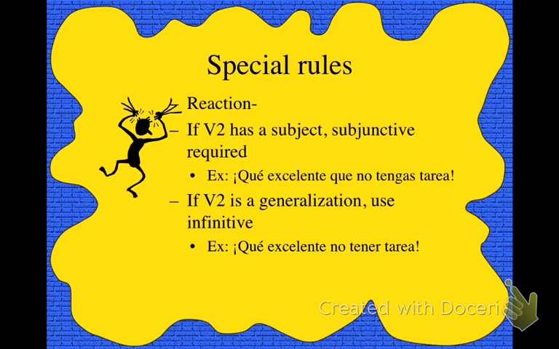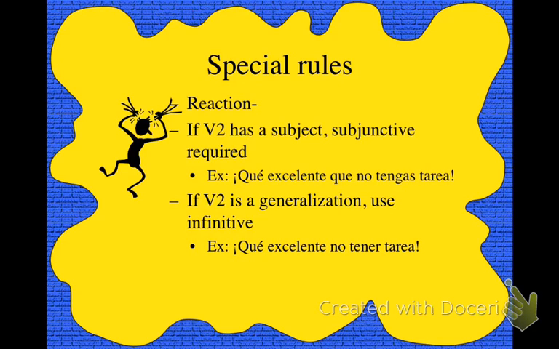Who's our subject right here? You. Tú, right? And we know that because it's the tú form. However, if you don't have a subject, you can't conjugate the verb. And if you don't have a subject, it ends up being a generalization, and then you use the infinitive. Exactly like our rule with ser plus an adjective.